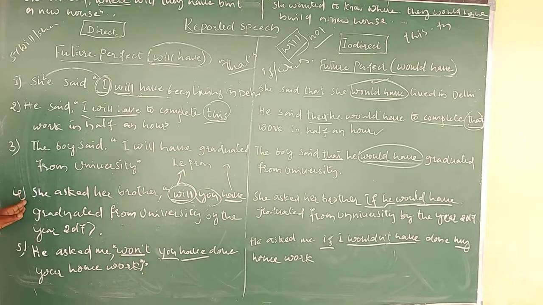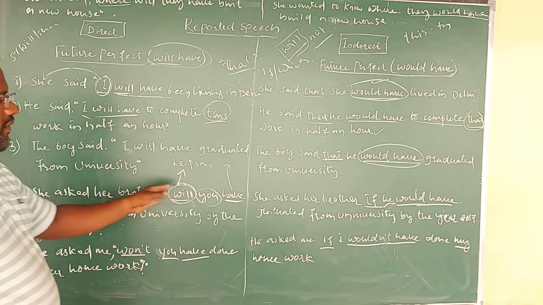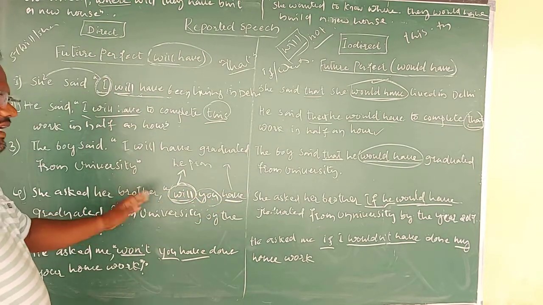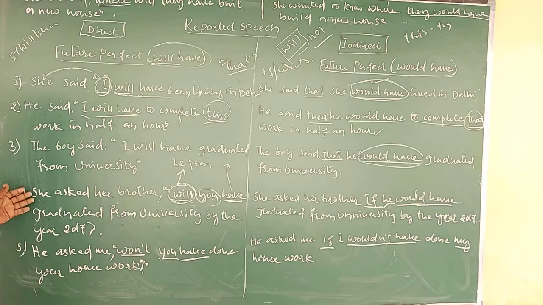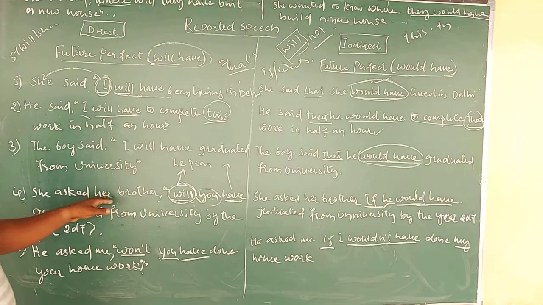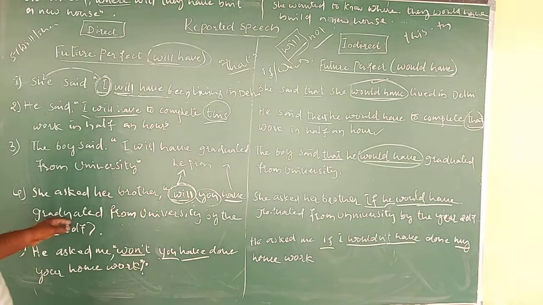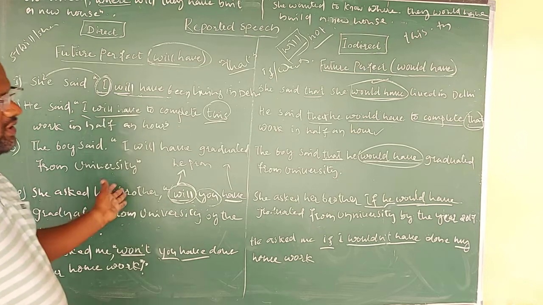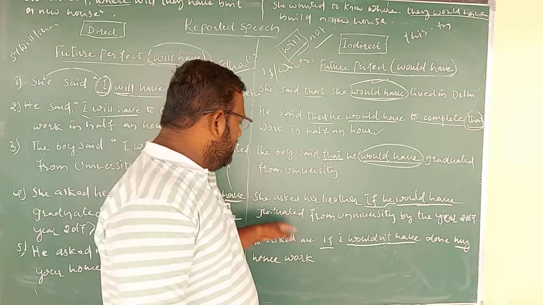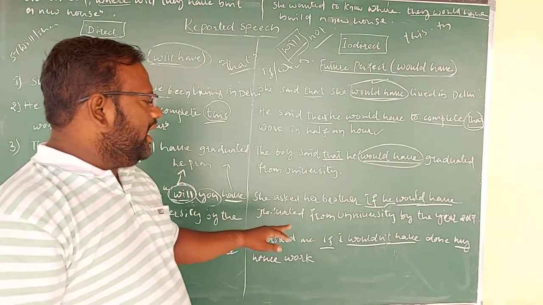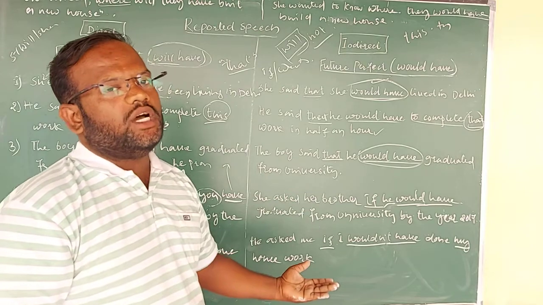Similar manner, she asked her brother, will you have been graduating from the university by 2017? It is in the direct speech. So if you are changing it out into indirect speech, it will become she asked her brother if he would have been graduating from university by the year 2017.